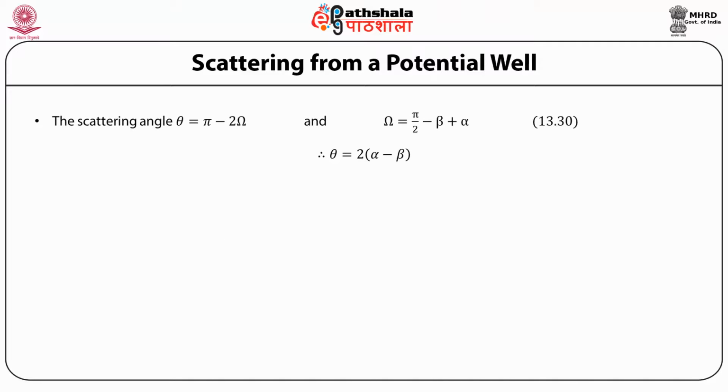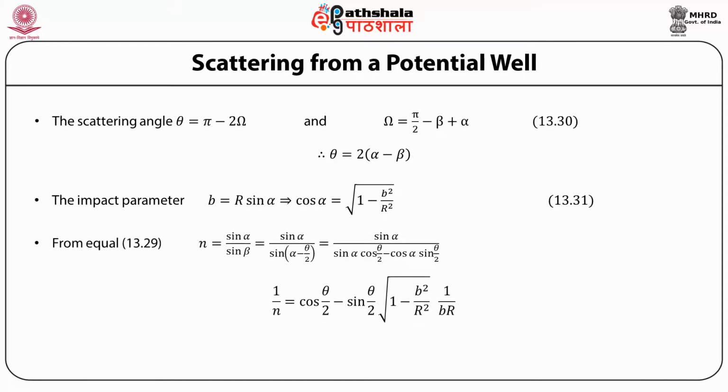The scattering angle theta is pi minus 2 omega, and omega is equal to pi by 2 minus beta plus alpha. Therefore, theta is equal to twice alpha minus beta. So the impact parameter b is equal to R sin alpha, which implies that cosine alpha is the square root of 1 minus b square by R square.